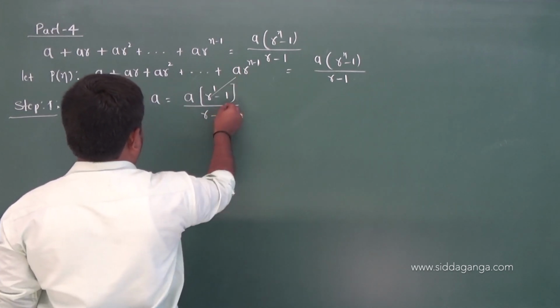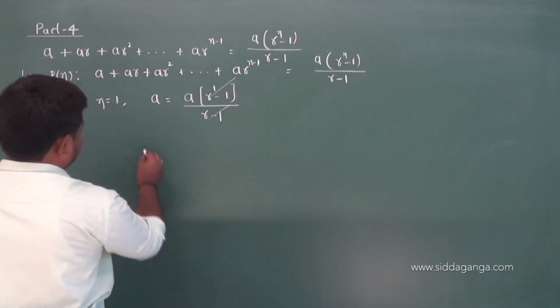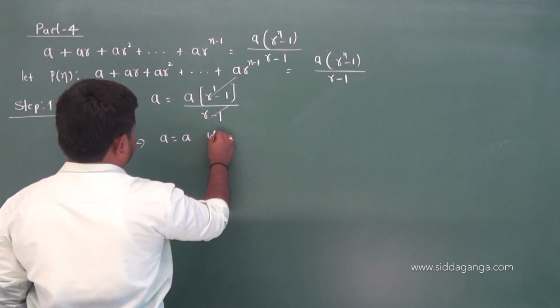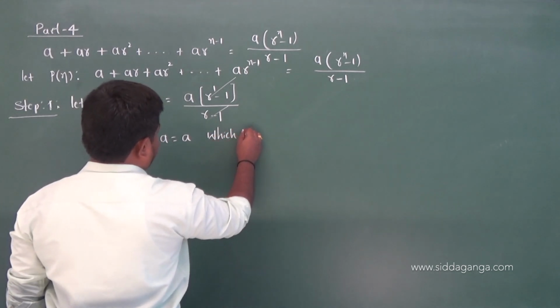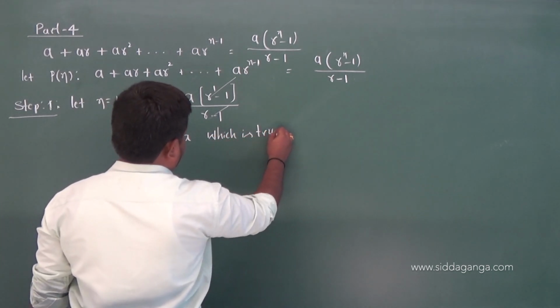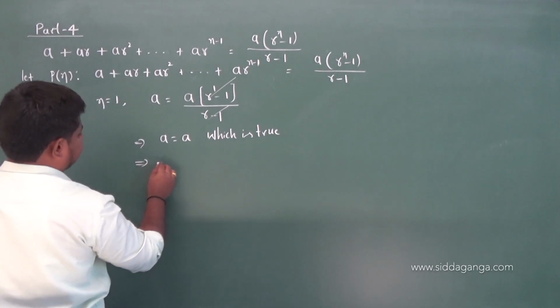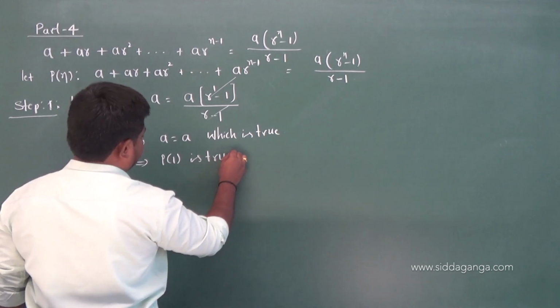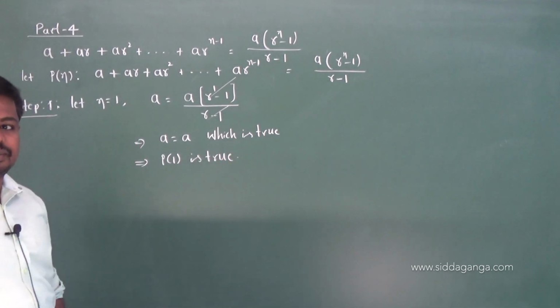Of course, r minus 1 gets cancelled. You get a is equal to a, which is true. Hence p of 1 is true, right?